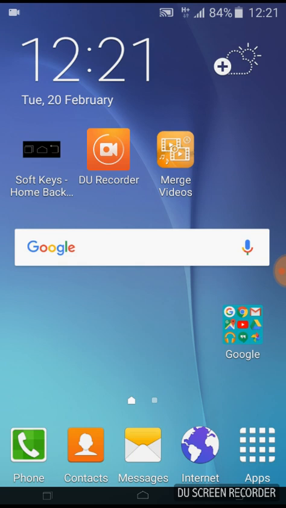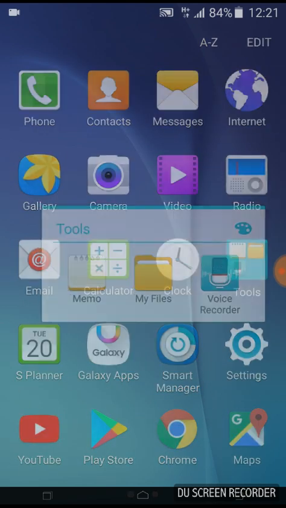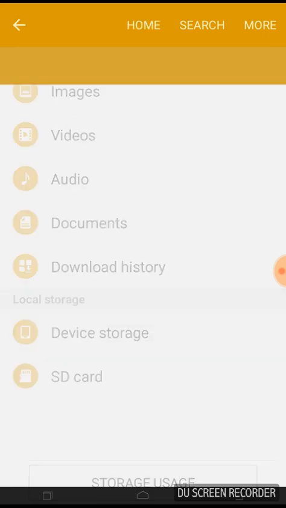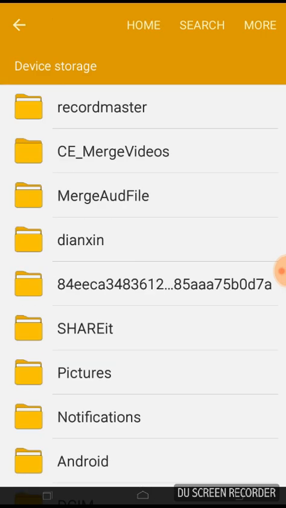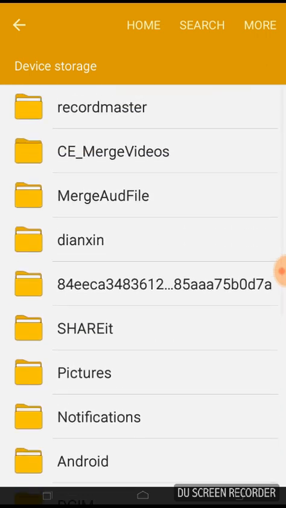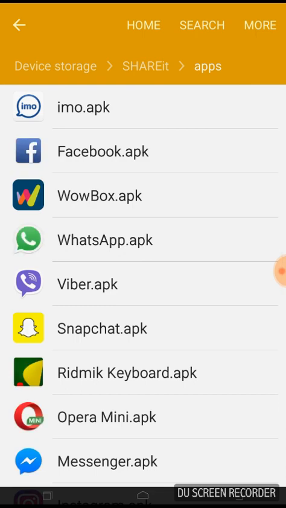Today I'm going to show you how you can install your downloaded application into an Android device or Samsung device. Most people get trouble when they try to install an application. Let me just show you in a minute. I'm going to my installed app, share it applications, say like IMO.